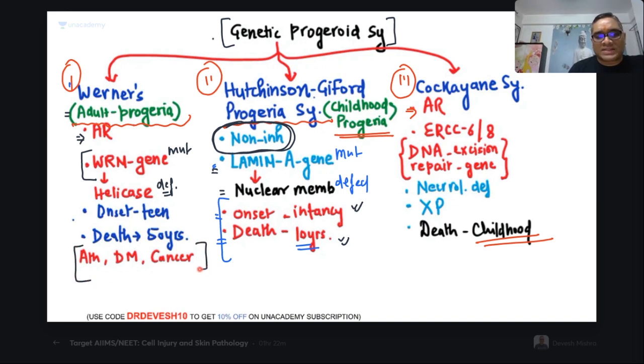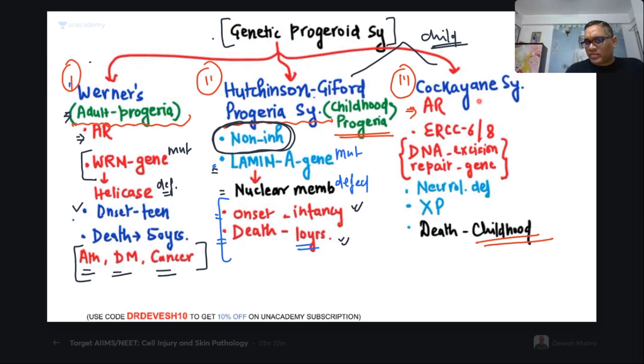So what will happen? This patient will develop all disorders like atherosclerosis, diabetes mellitus, cancer, starting by the teenage. Remember, that is a very, very important thing. Werner is going to start from the teenage, and he will be dead by the age of 50 years. Right? So that is why I said it's an adult progeria. Hutchinson-Gilford is the childhood one. So Werner is adult and the rest of the two are childhood progeria.